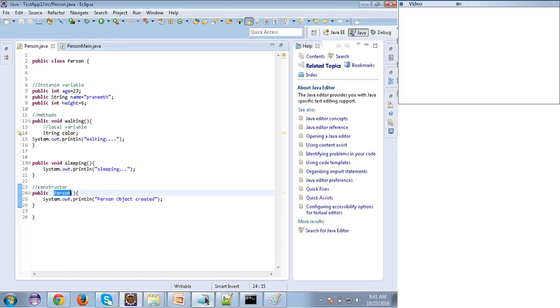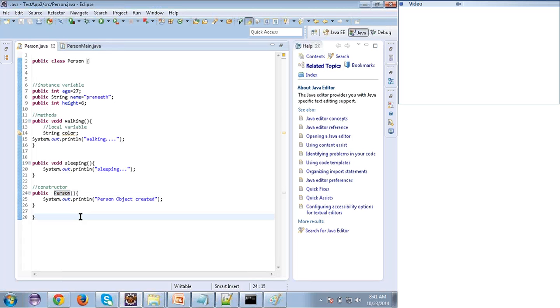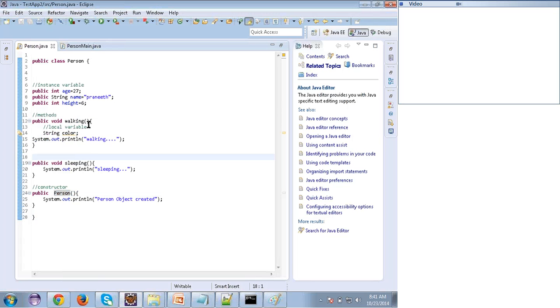Let's write one more thing. For the constructor or any method, I can also pass some variables. See, what I'll do is I'll call the walking method now. Here I'm saying, try to understand, string name.